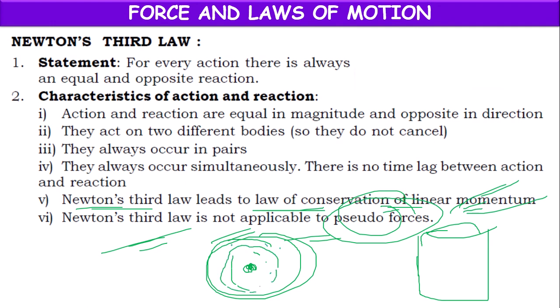It moves in a fixed path because one force pulls it towards the center and another force pulls it outward, which balance one another. The inward pulling force is a real force, but the outward pulling force is a pseudo force, an imaginary force. For these kinds of forces, Newton's third law is not applicable.